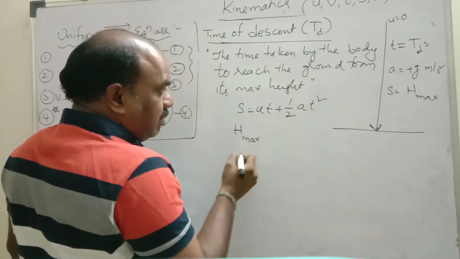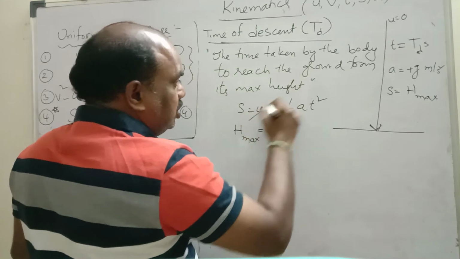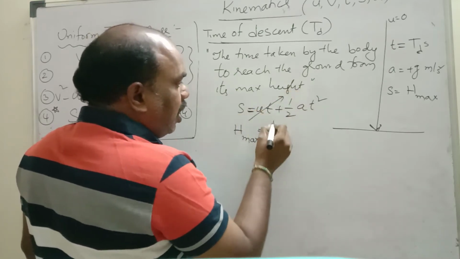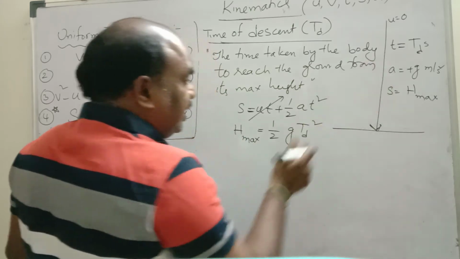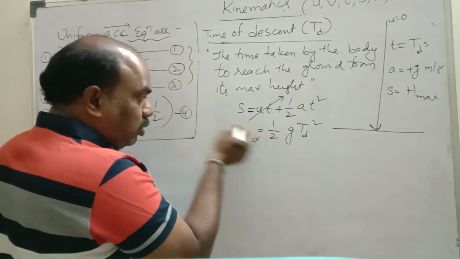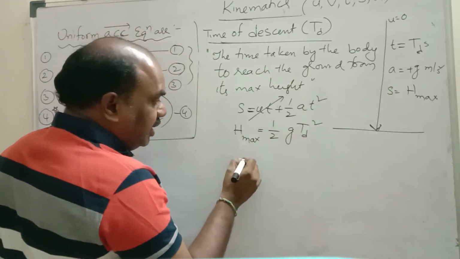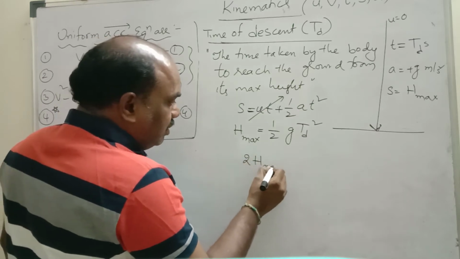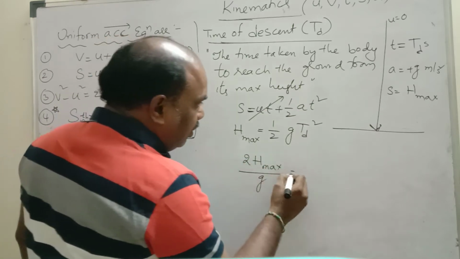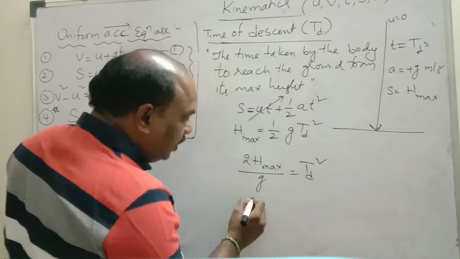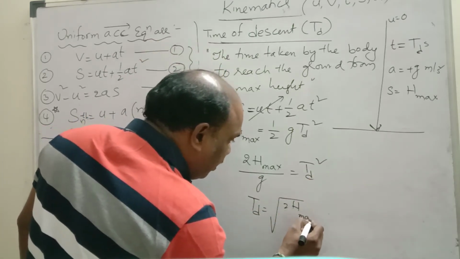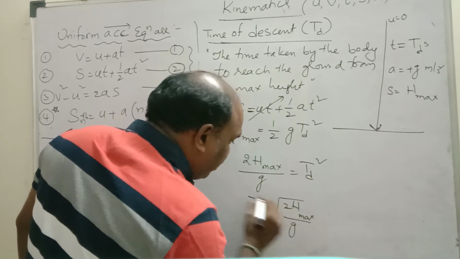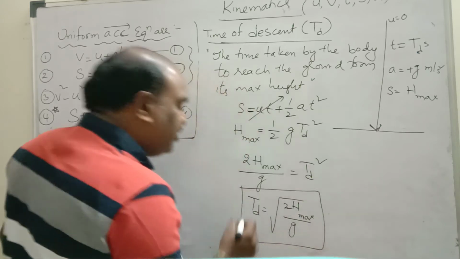We dropped from maximum height. U is 0, 0 into something is 0. Half g td square, where a is g and t is td. Cross multiply: 2 comes into the numerator, g comes into the denominator. 2h max by g is equal to td square. Td is equal to under root 2h maximum by g. This is the formula to find time of descent.